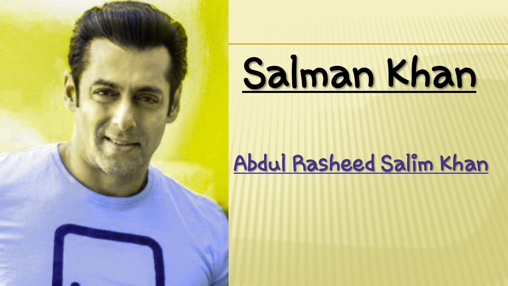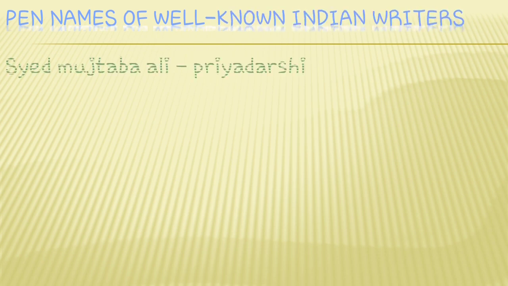So let us discuss the pen names of the well-known Indian writers. First of all, we have a name. His name is Sayyid Mujtaba Ali. He is a Muslim, well-known Indian writer. He wrote his poems and dramas by the name Priyadarshi.